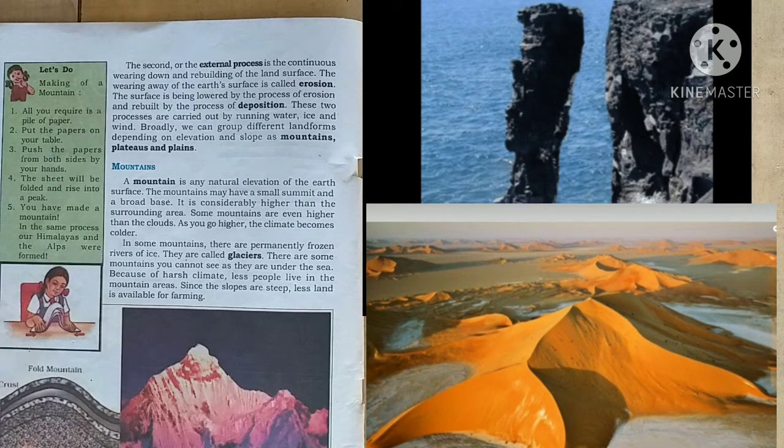So first we will see what is erosion. Erosion is the process of degradation and removal of the earth's surface. You would have seen sand. It is fine particles of stones, and stones are smaller pieces of rock.